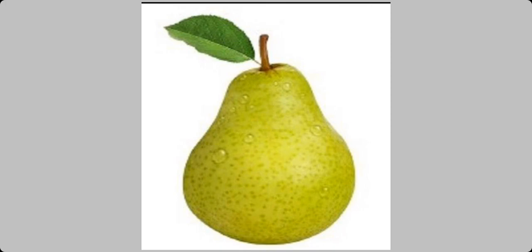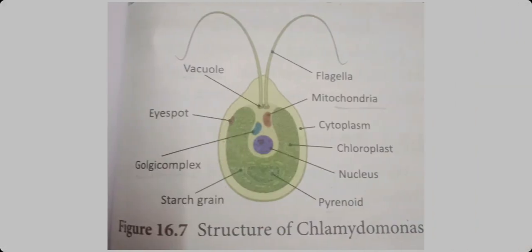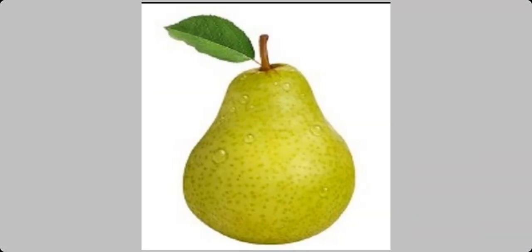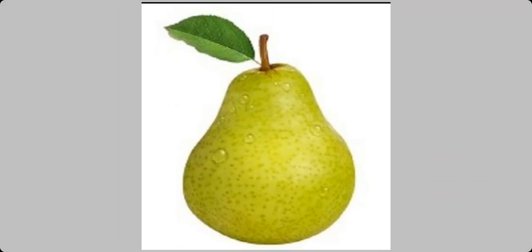Pear shape means this is a pear. Have you eaten this pear? Have you seen it in the fruit shop? So likewise, this Chlamydomonas is also pear shape. See here, anterior and posterior. Anterior end means front end. Posterior means back end. See the anterior end, it's narrow. Posterior backside is broad. So this is the structure of the pear. Likewise, Chlamydomonas also has narrow front end and broad back end. Okay. So this is the structure of Chlamydomonas.